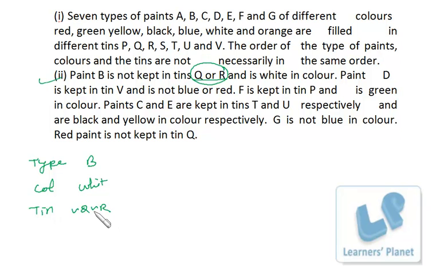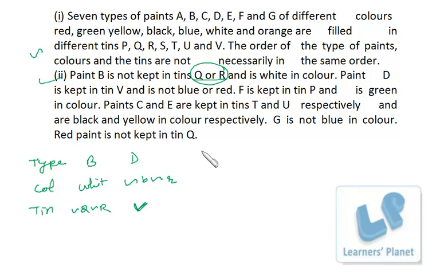That is neither Q nor R, right? This symbol is for negation. So neither Q nor R, and it is white in color. That's done. Then paint D is kept in tin V. This is V, and D is not blue or red. Neither blue nor red.